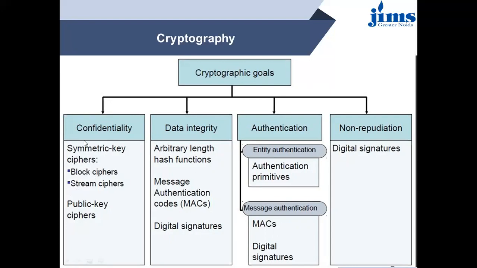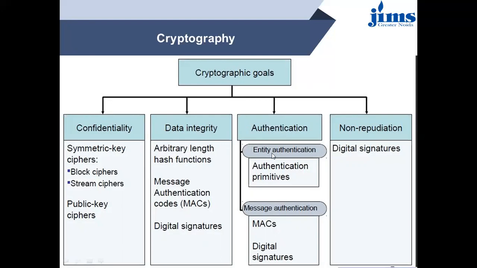Then data integrity: arbitrary length hash functions, and message authentication codes or MAC codes are there, and digital signatures. Whatever message you are providing will be provided with certain types of codes and digital signatures for the authentication of that data. So this becomes data integrity.